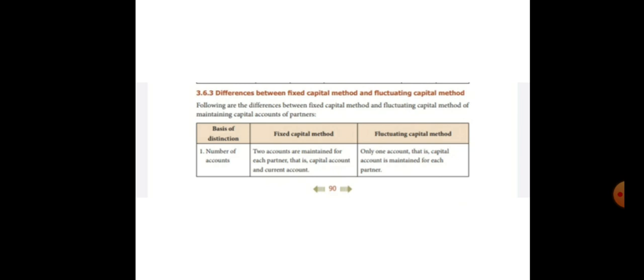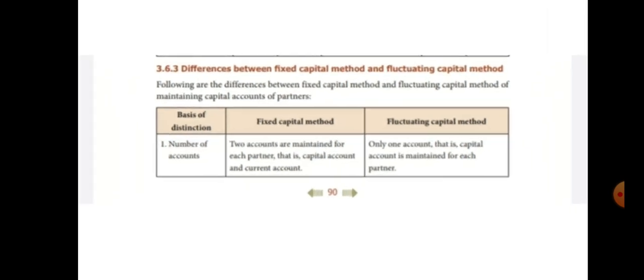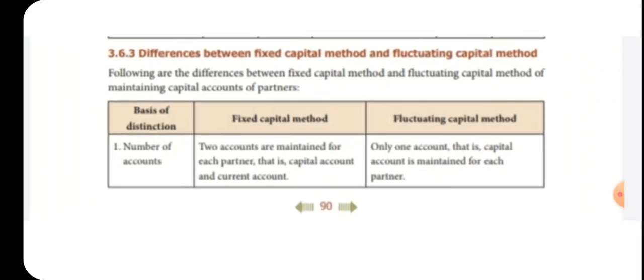Right. Then another important topic: differences between fixed capital method and fluctuating capital method. Fixed is not flexible, fluctuating is always flexible. The first difference is the nature of accounts.